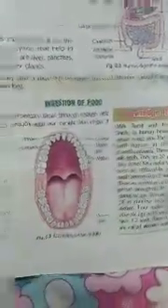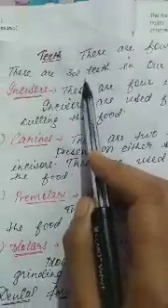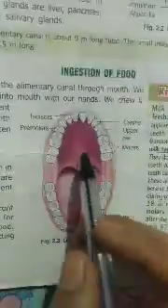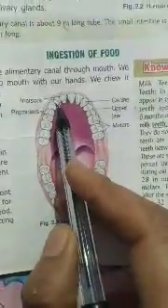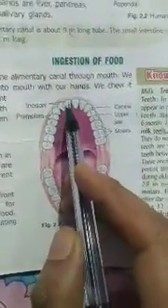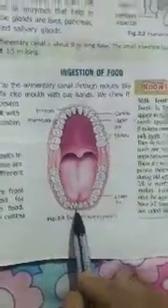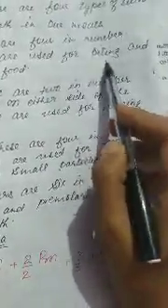There are 4 types of teeth in our mouth. In an adult there are 32 teeth. First is incisor. As I am showing you in this picture, there are 4 incisors: 2 incisors in the upper jaw and 2 incisors in the lower jaw. Incisors are used for biting and cutting the food.